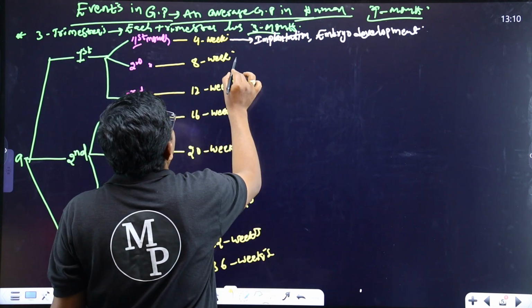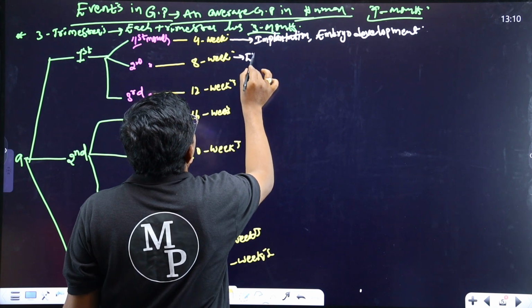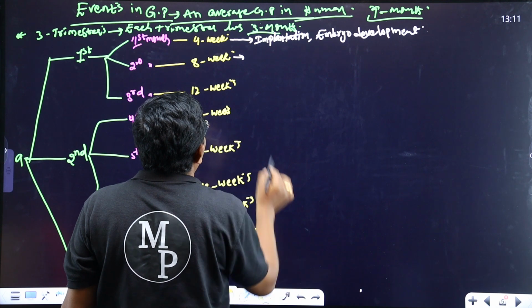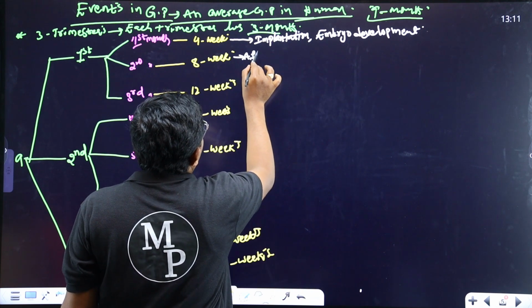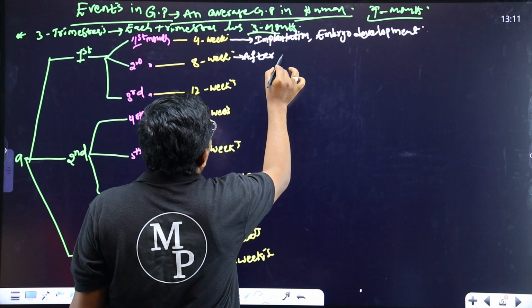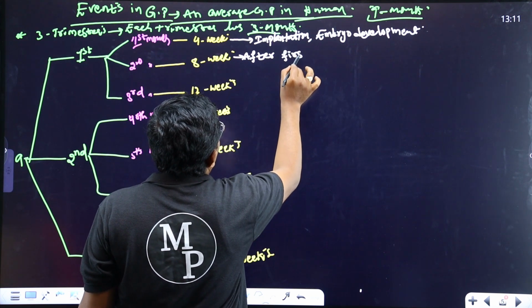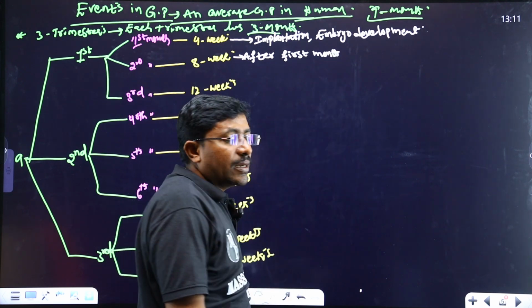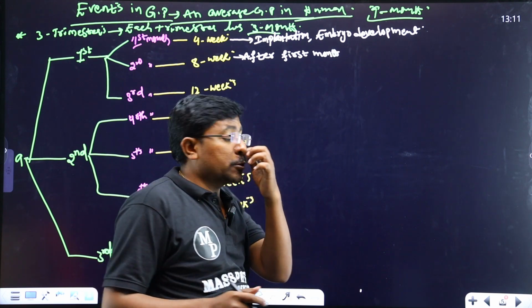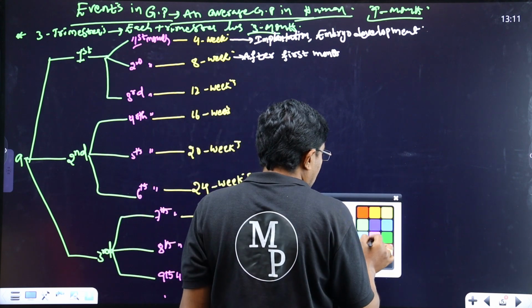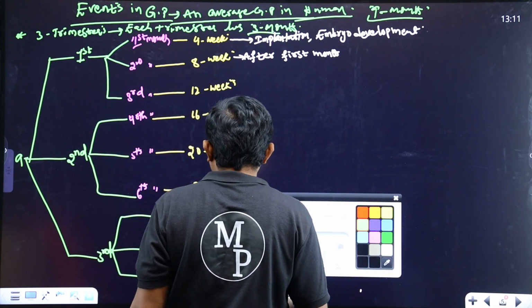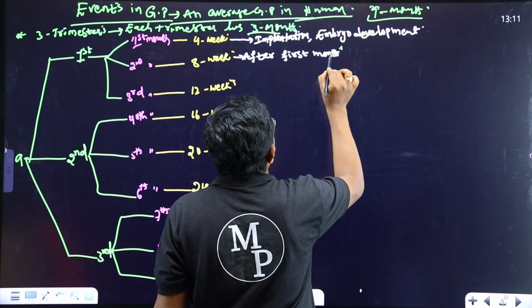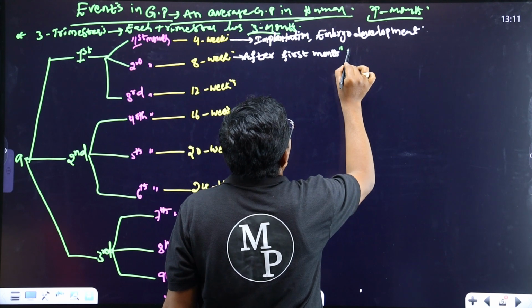And the second month of the gestation period, here, after 1 month. After the first month, what happened?